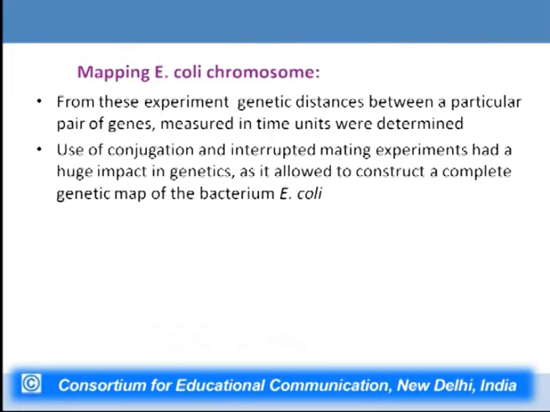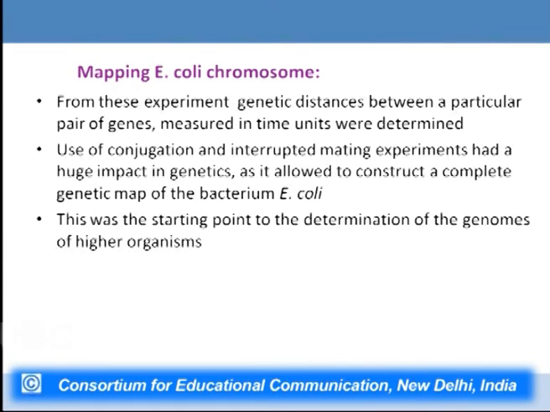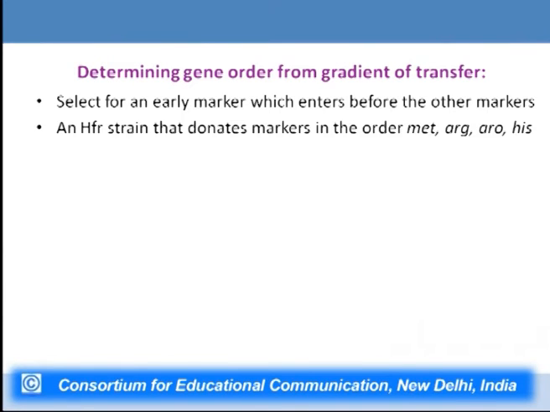So, the gene order could be established and gene distance could be established because of these particular experiments, and these experiments had a huge impact in genetics as they allowed the construction of a complete genetic map of the bacterium E. coli, and this was the starting point for determination of genomes of the higher organisms. Now, the frequency of inheritance corresponds to the order of the transfer, and this is because it is indicative of the frequency of transfer.